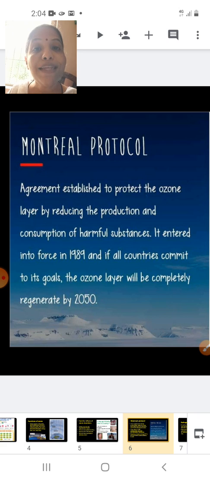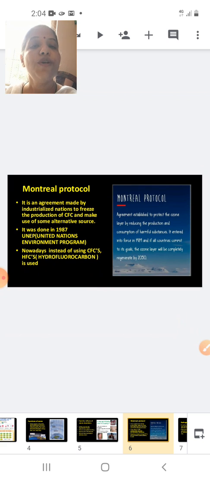Many say that it is an ozone umbrella. It is an umbrella which is protecting us from the UV radiations. So students, we have studied about the ozone layer, how useful the ozone layer is, and what harmful effects are caused if there is a puncture or a hole in the ozone layer.